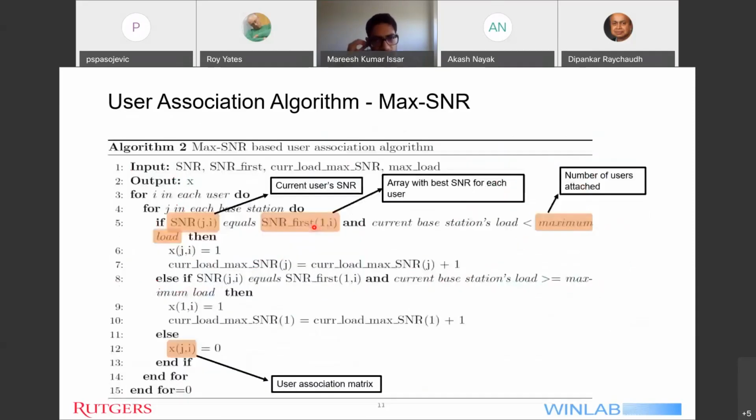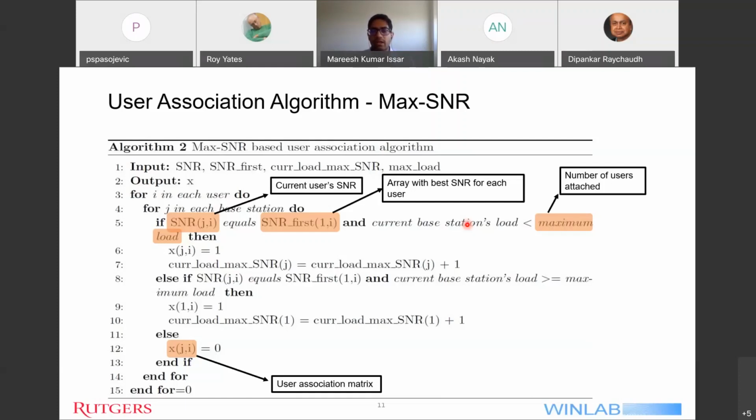So here I'll try to explain the baseline or the max SNR association algorithm. In this algorithm, what we do is we check whether each user and base station pair's SNR is the best SNR for that user. If it is so, then we check if the load at the base station is less than the maximum load capacity of the base station. If both these conditions are valid, then I attach the user to the corresponding base station. If one of these conditions is not valid, then the user will be automatically by default attached to the macro base station. So this is the baseline algorithm.